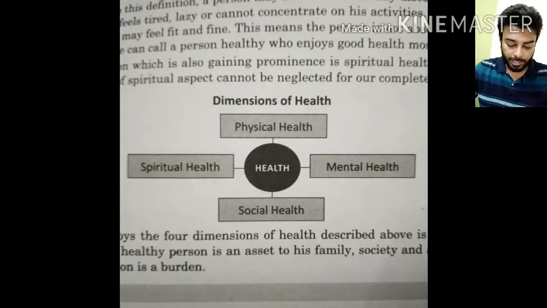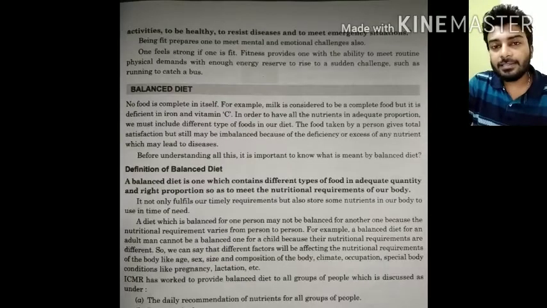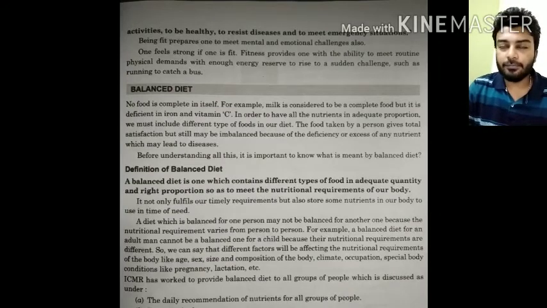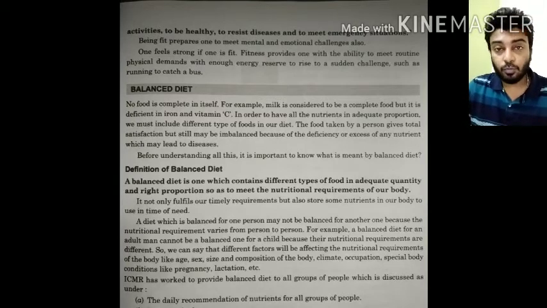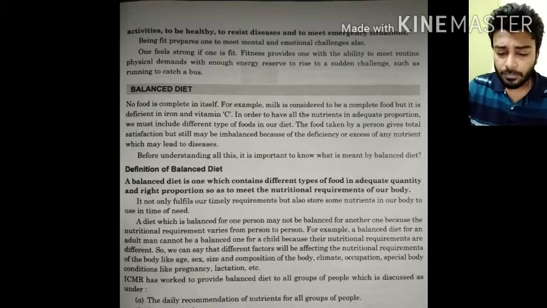Now coming to the next part, we'll see what a balanced diet is. We say diet, but what is a balanced diet all about? From the name itself we can say it is the diet which is totally balanced with all the factors or features. A balanced diet is one which contains different types of food in adequate quantity and right proportion, so as to meet the nutritional requirements of our body.